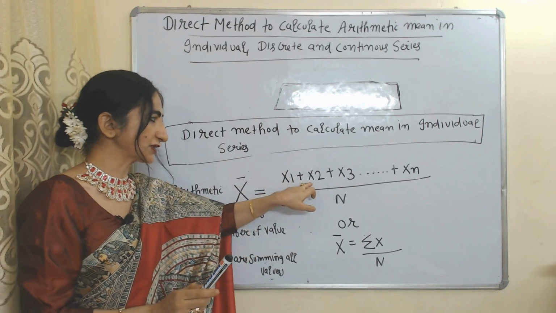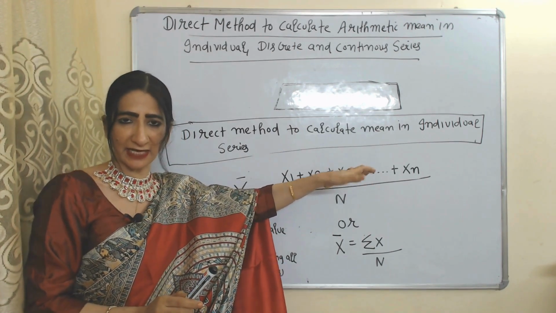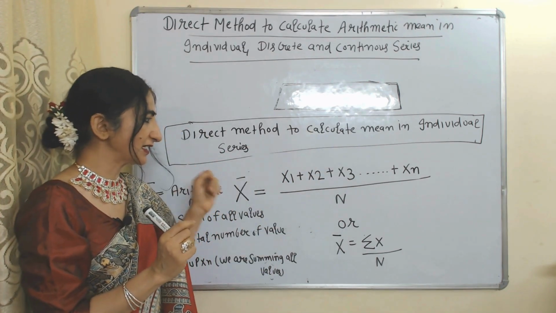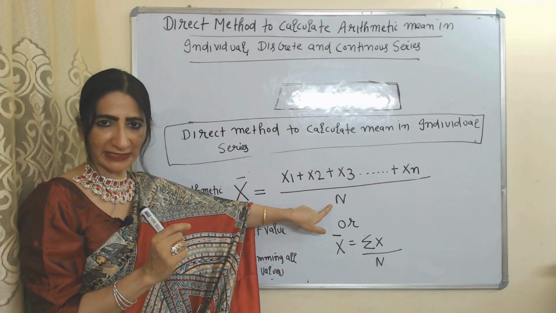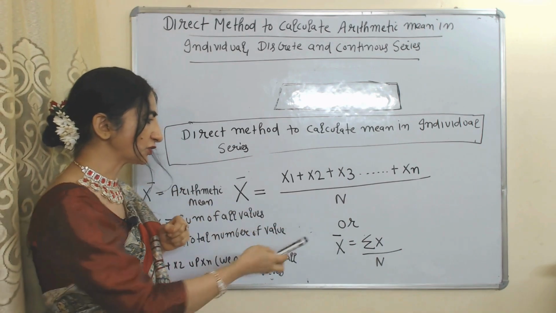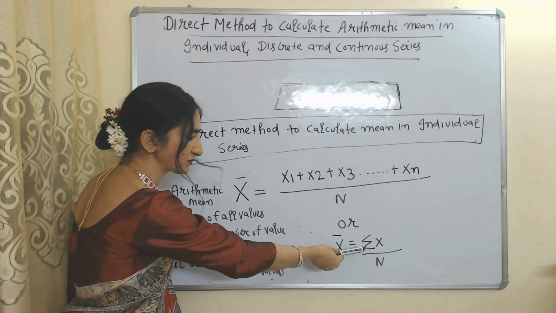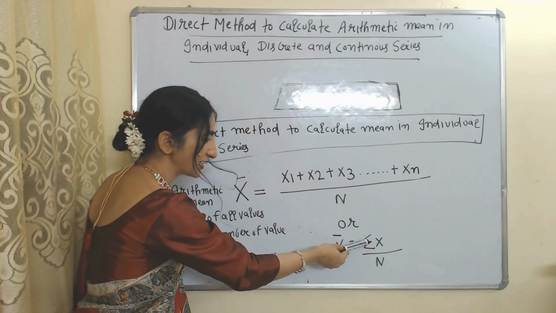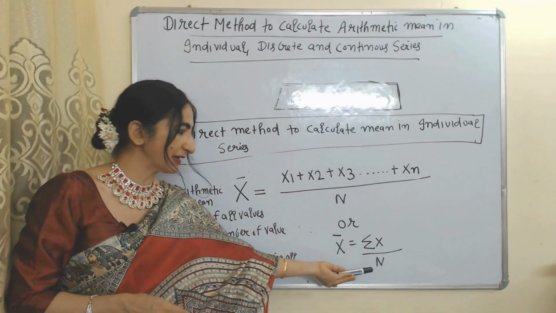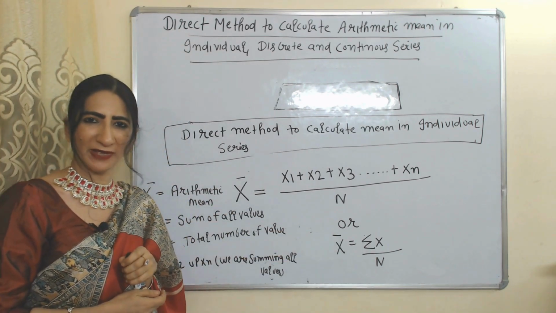Here x1, x2, x3 up to xn are the given values that we sum up, then divide by capital N, which represents the total number of values. In short, x bar equals summation x divided by n, where summation x is the sum of all given values and N is the total number of values.